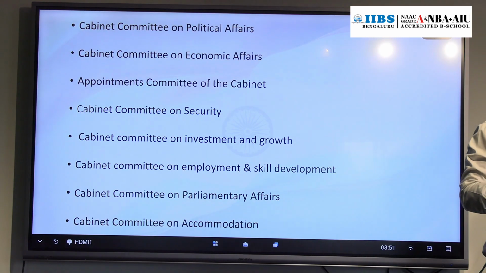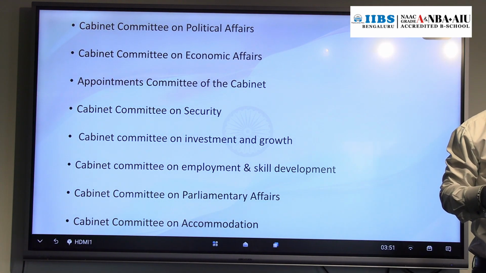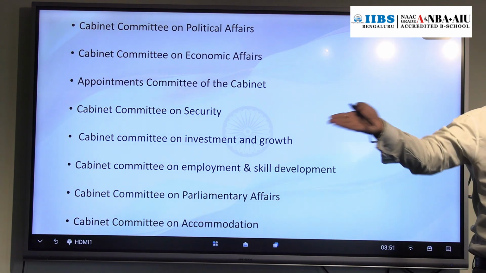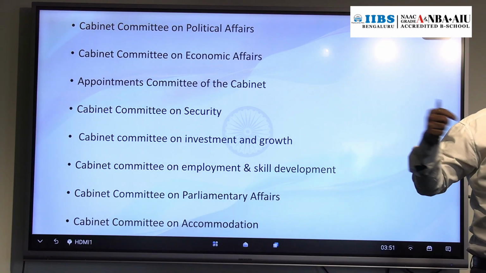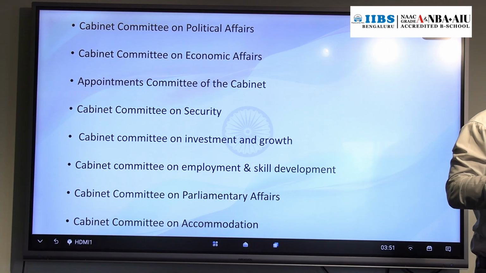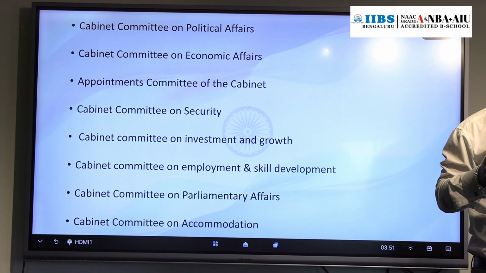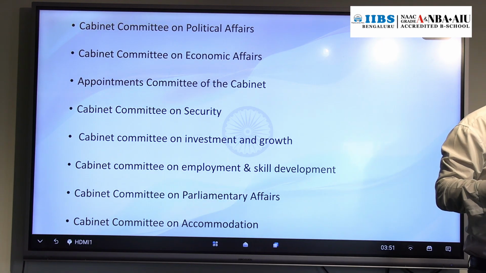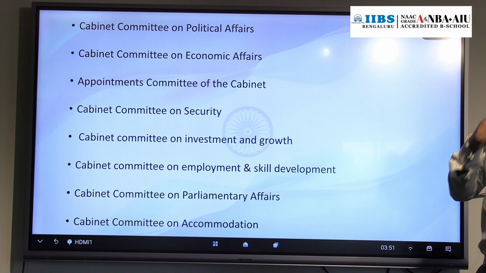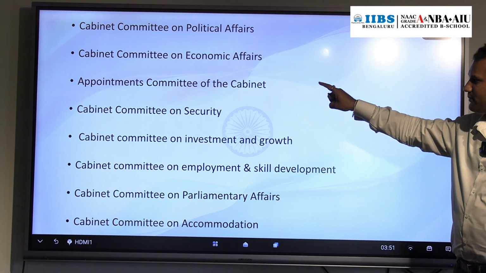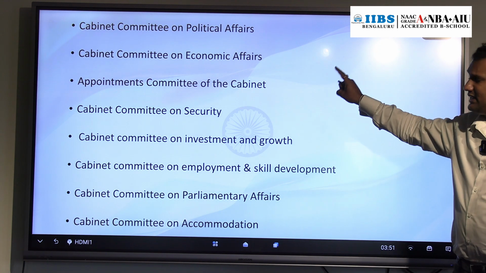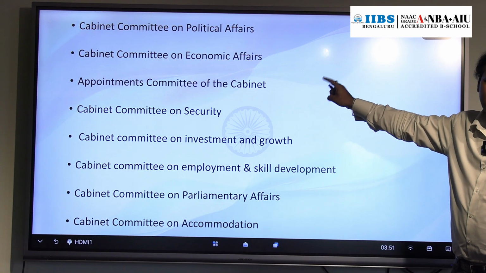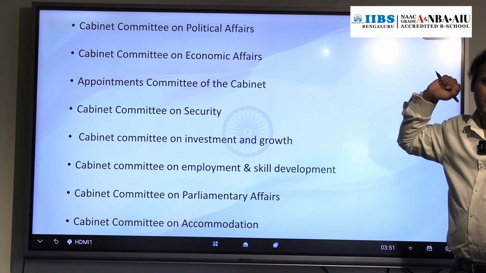Appointments are there, na? Who will be CAG, who will be the Attorney General, who will be the chairman and members of the Union Public Service Commission, Finance Commission? Those appointments are there, right? Who will be the governor? For such appointments, we have one cabinet committee, that is the appointments committee of the cabinet. The chairman of this committee is the prime minister.